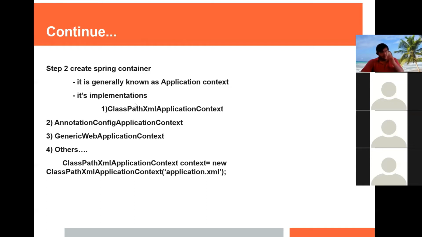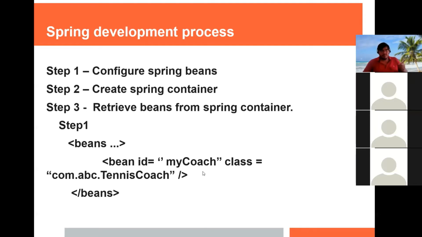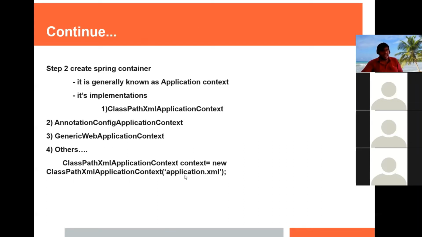For the first way, which is only the XML way, we have to use this line. We will create the object of this ClassPathXmlApplicationContext. We will pass the reference of our configuration file, which we created in step 1. We just pass this file name, and then the Spring container will be created based upon the configuration mentioned in this file. So step 1 is the creation of the configuration file, and step 2 is the creation of the Spring container.